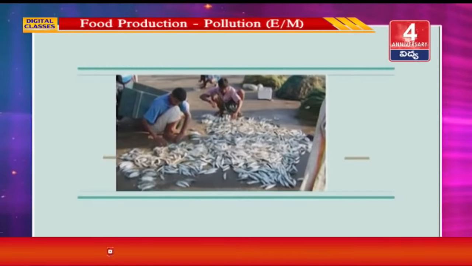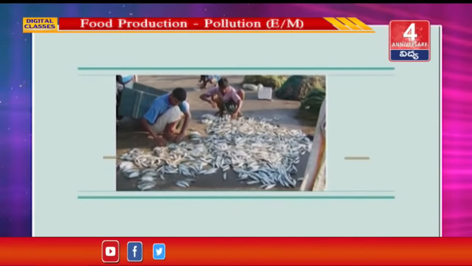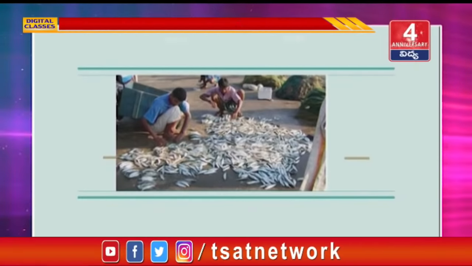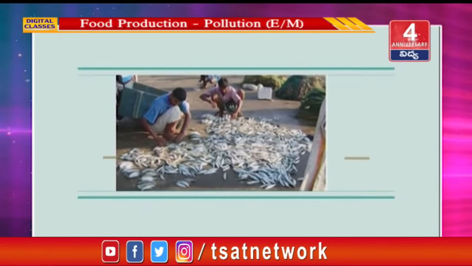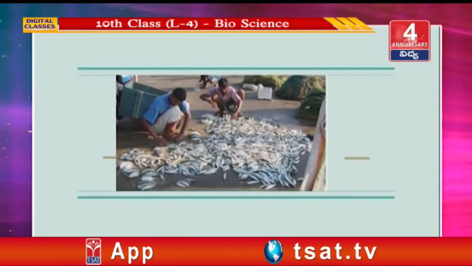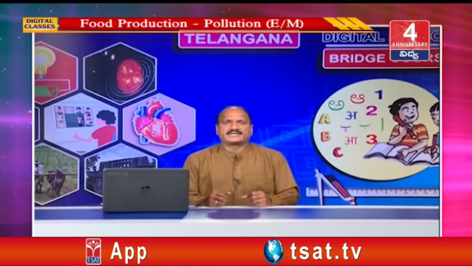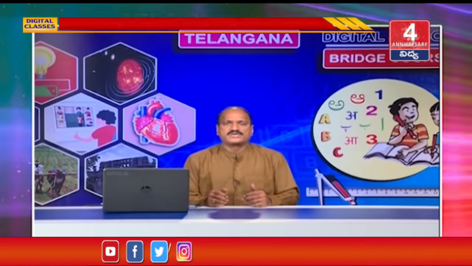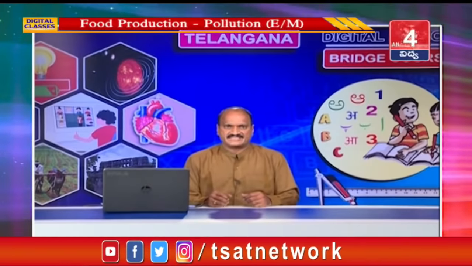Fish storage is a very important aspect because fish deteriorate quickly. In our state, fish is stored and transported by drying, partial drying, smoking and salting. So far, we learned about food production from animals. Now, let us learn about food production from plants.